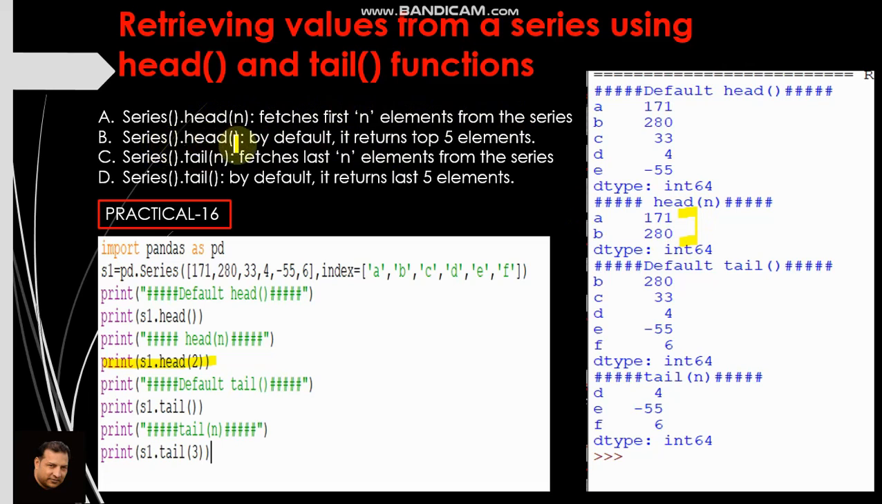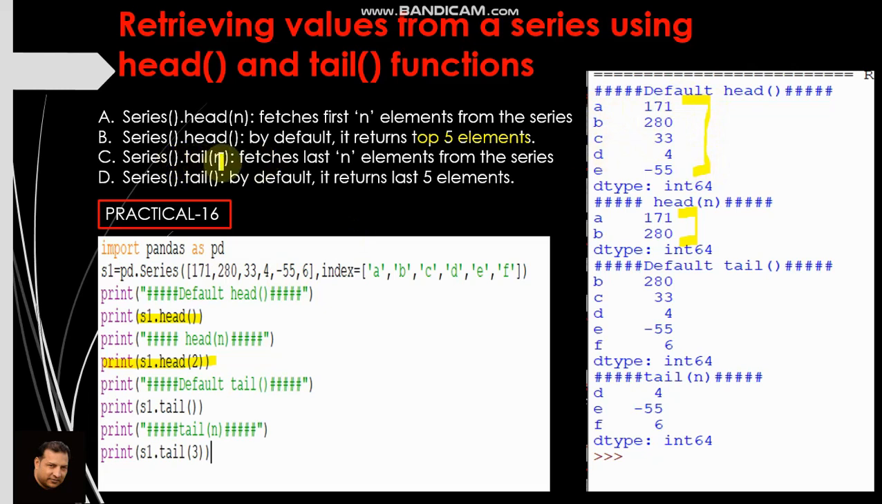If we do not write a number as an argument between the brackets, then by default it will return the top 5 elements. Let us see how. So here we have used s1.head(). This is the default head. It will display the top 5 elements, 1, 2, 3, 4, 5: 171, 280, 33, 4 and 55. See this one. Default 5 values are there along with their indexes.